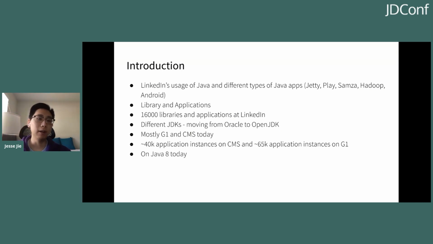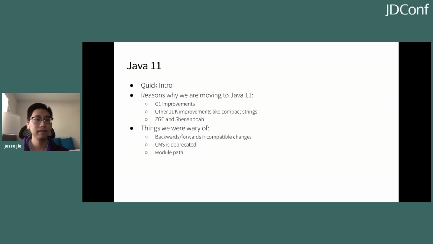To give a sense of how many applications we have on CMS and G1, we have 40,000 application instances on CMS and 65,000 application instances on G1. And also, we're mainly on Java 8 today, before Java 11 at least.